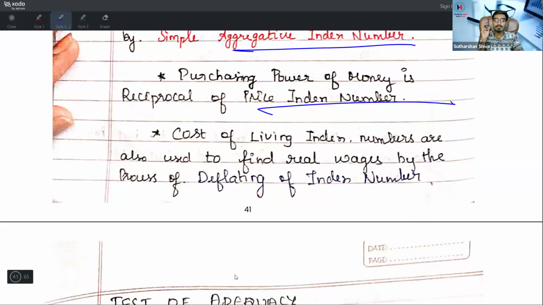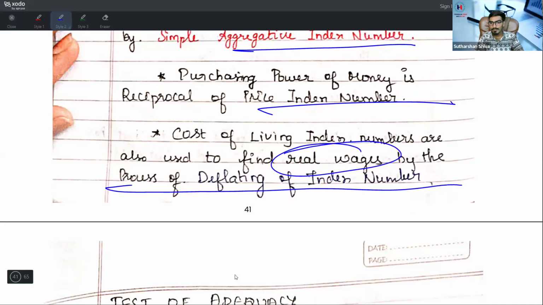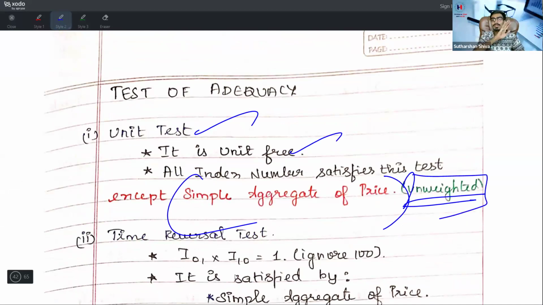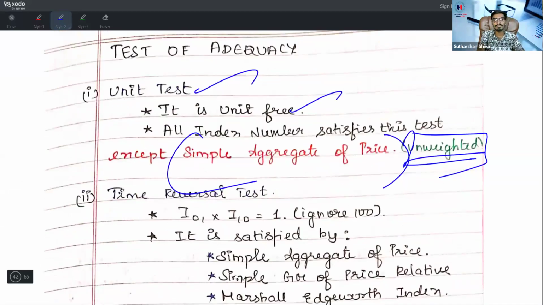Cost of living index numbers are always used to find the real wages by the process of deflating the index number. Now, come to the tests of adequacy. In the tests of adequacy, we basically have 4 tests. The first is the unit test. Unit test is unit free. All the index numbers satisfy this test except the simple aggregative price index, that is, an unweighted simple aggregative price index will not satisfy this unit test.